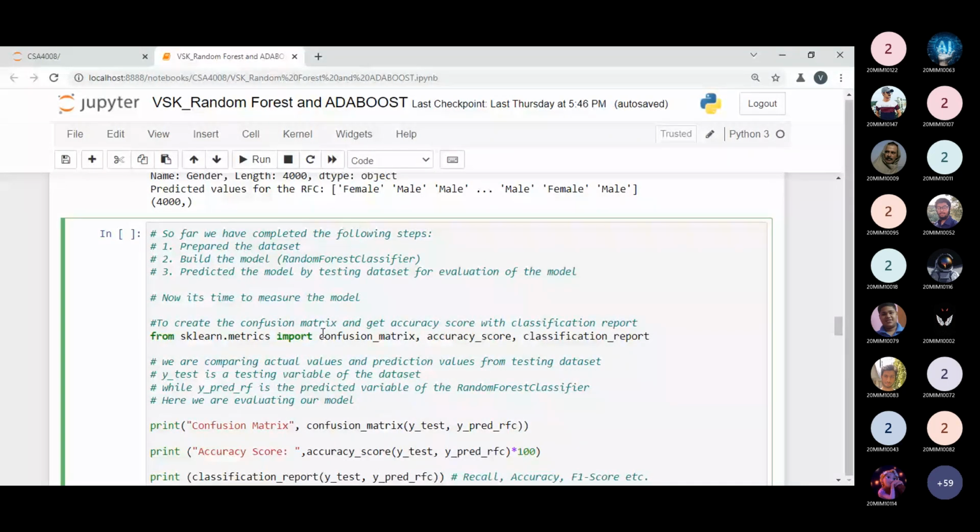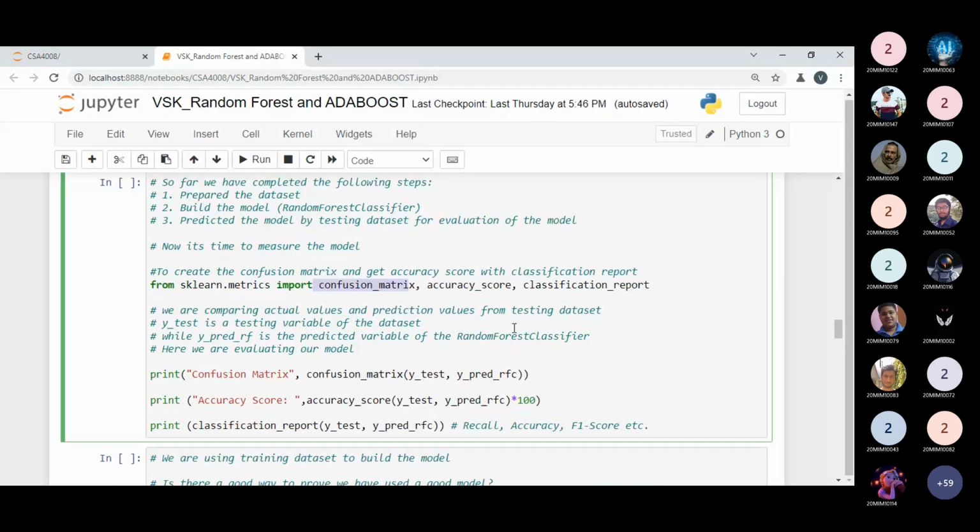Three things we have seen: confusion matrix, accuracy score, and classification reports. So classification report you can add over here to see your model performance, or it is a better idea to just choose only the one parameter, that is accuracy score, by which you can evaluate the model. But we have already seen all these things, so I have implemented all of them here. It is an option, but if you want to use all the things, I can use. So from the metrics library under the sklearn package, I'm using the confusion matrix, accuracy score, and classification reports methods.